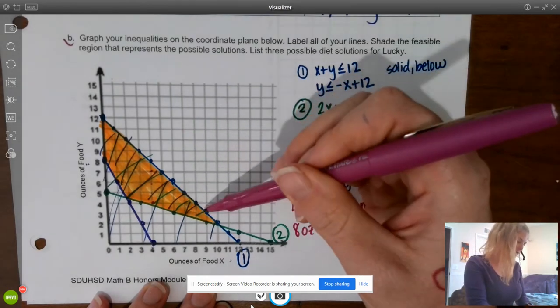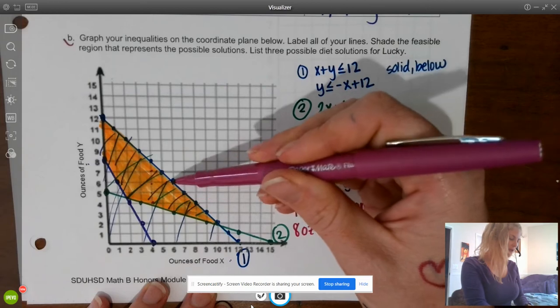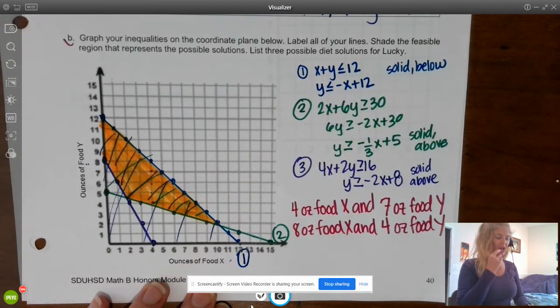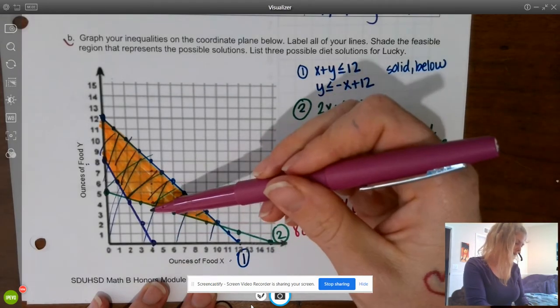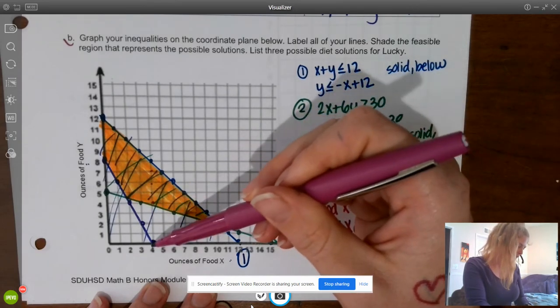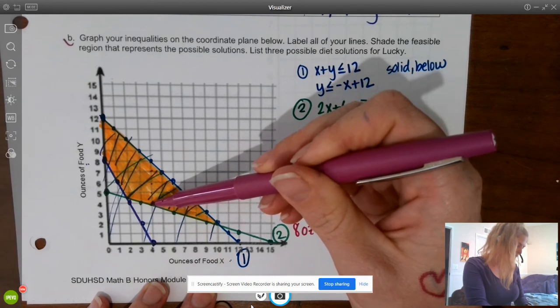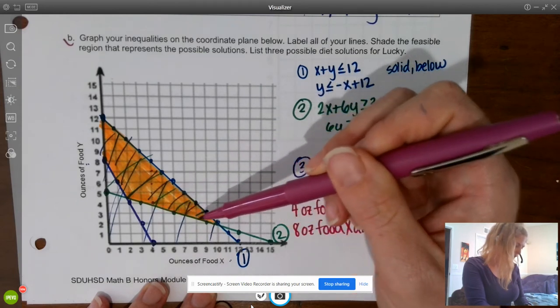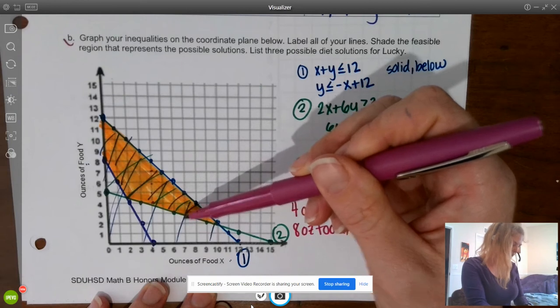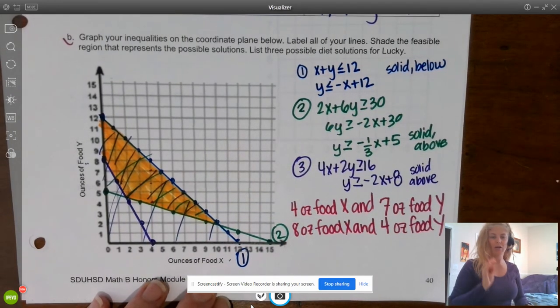Also, if you're picking points on the boundary line, make sure it actually is a point graphed on your boundary line, because sometimes they can look really close, but they're not. For example, on my green boundary line 2, it really looks like a point could be on there, but it's not quite there. It looks like it could be on the line, but it might not be. So I'm just going to pick ones that are obvious and true.